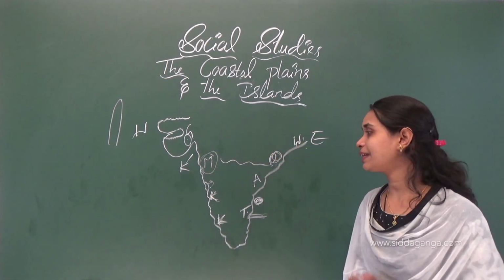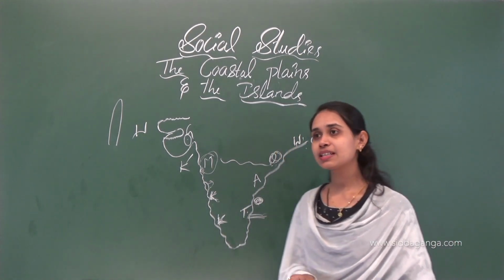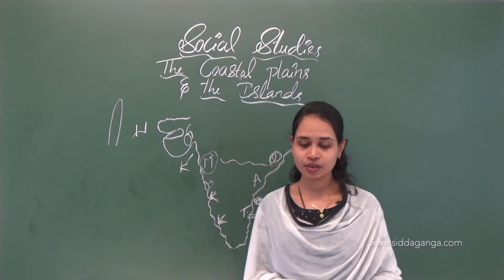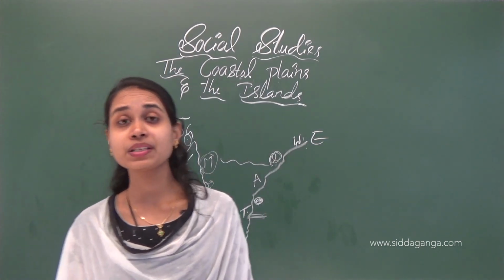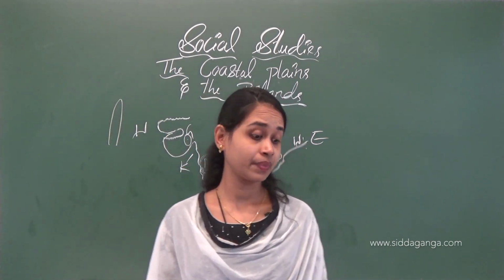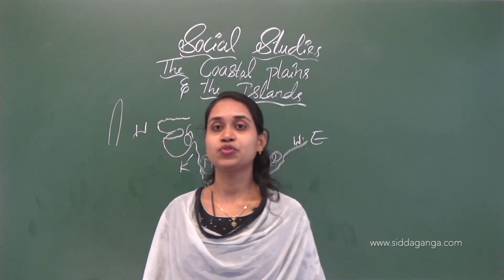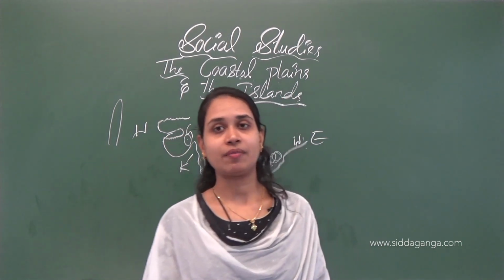And also we can see the beach here. Marina Beach is a famous beach located in Chennai. It is the longest beach in India. And then next one is Puducherry.